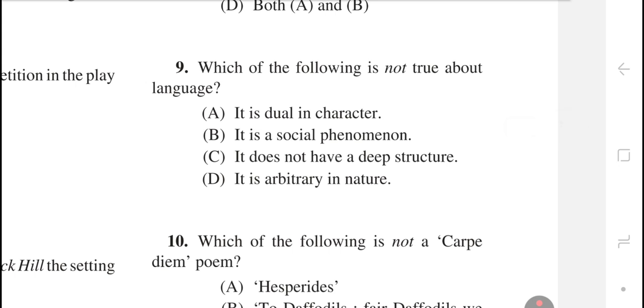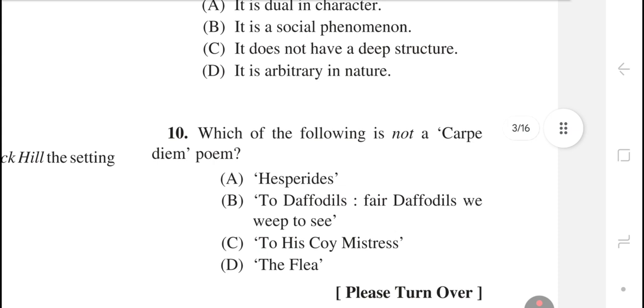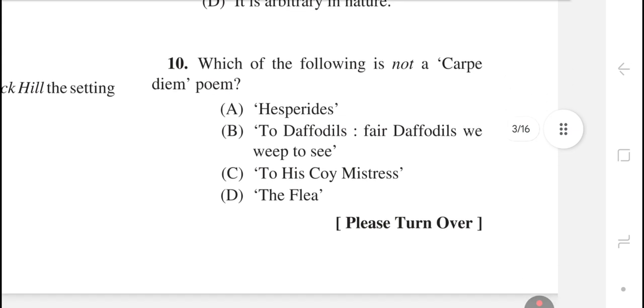Question number 9. Which of the following is not true about language? The right answer is option C, it does not have a deep structure. Question number 10. Which of the following is not a carpe diem poem? The right answer is option D, The Flea.